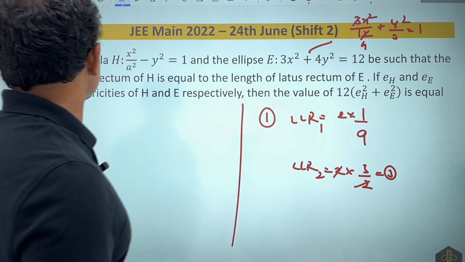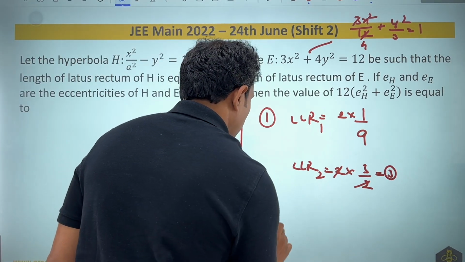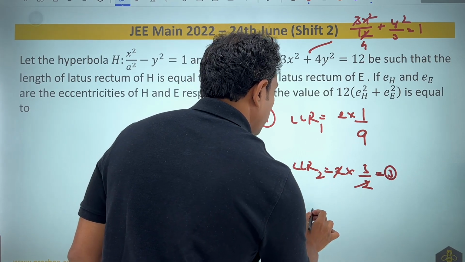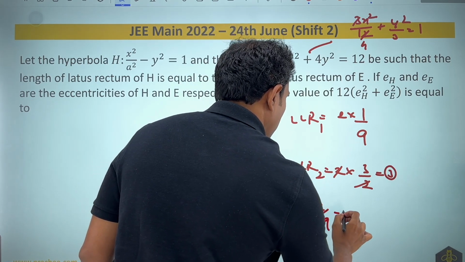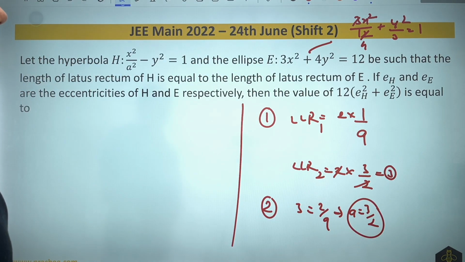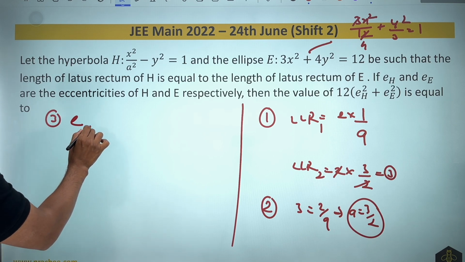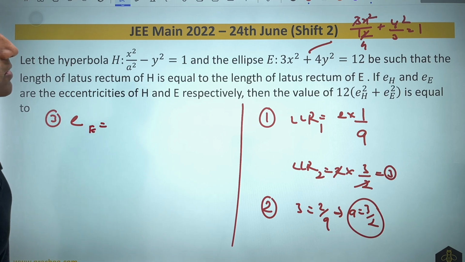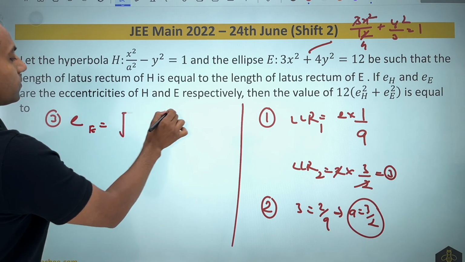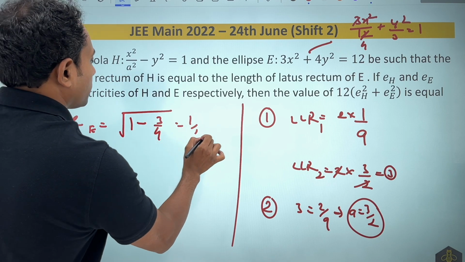So what they are saying is these two latus rectums in the next part are equal. The second one, if I equate them, 3 will be equal to 2 by A. So A comes out to be 3 by 2. This we have got. Now EH and EE are the eccentricities of H and E respectively. So in the third part, they want us to find the eccentricity of the ellipse. So the eccentricity of the ellipse is root of 1 minus b square by a square. That will be 3 by 4, which comes out to be 1 by 2.